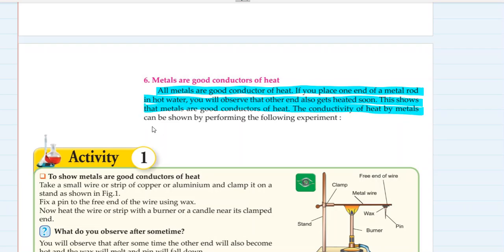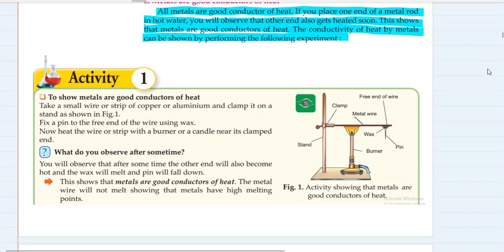The conductivity of heat by metals can be shown by performing the following experiment. See the experiment. We have to take a small wire or strip of copper or aluminium and clamp it on the stand as shown. Fix a pin to the free end of wire using a wax. Over here we have put some wax, and with that wax we have attached a pin. We have made a pin stick to that wax which is on the metallic wire.